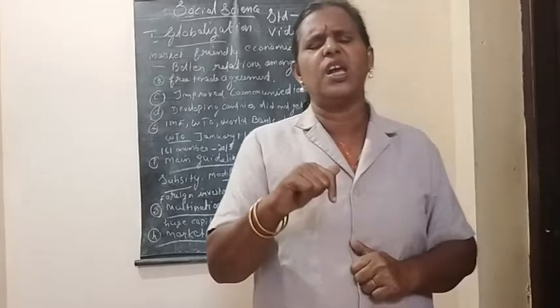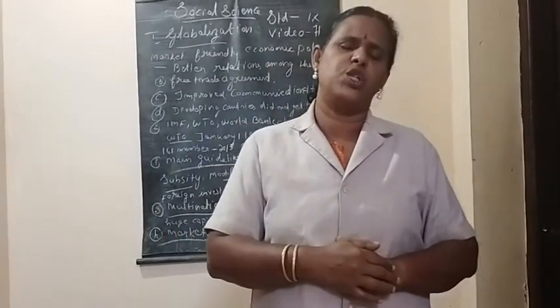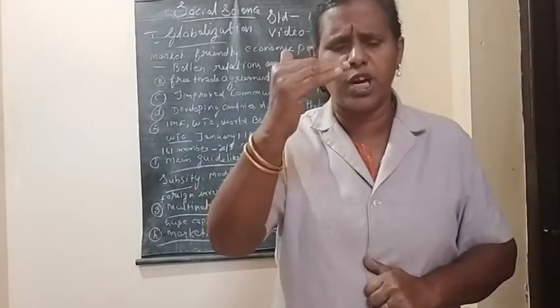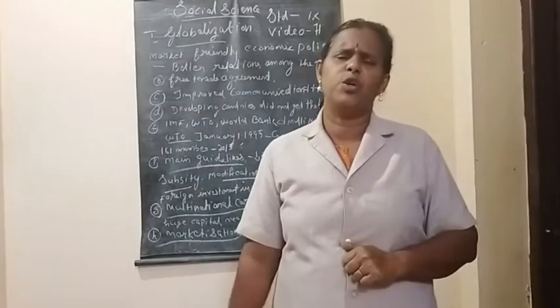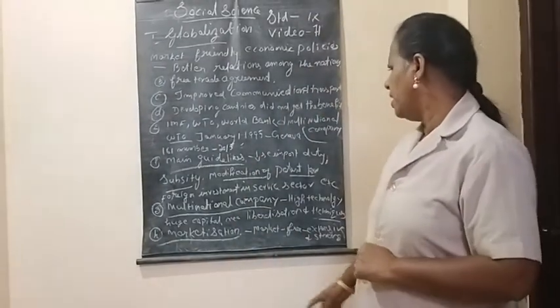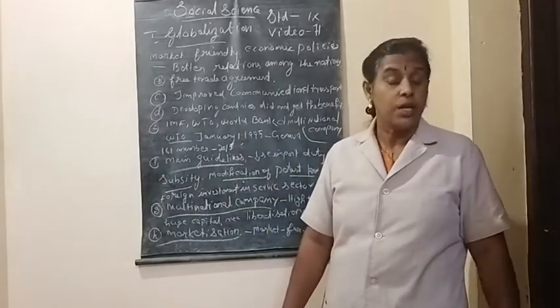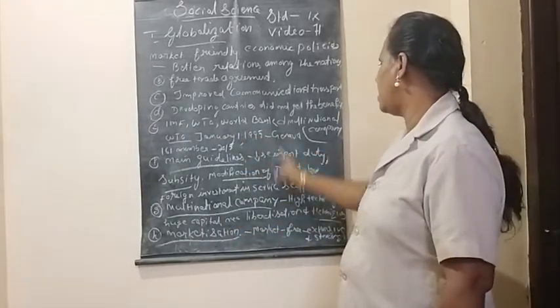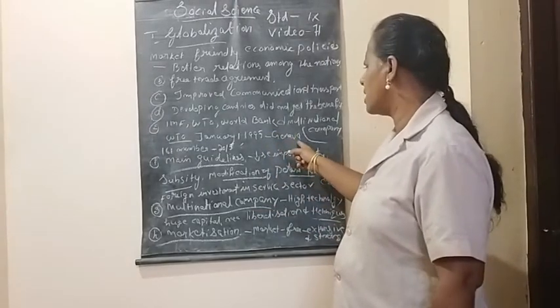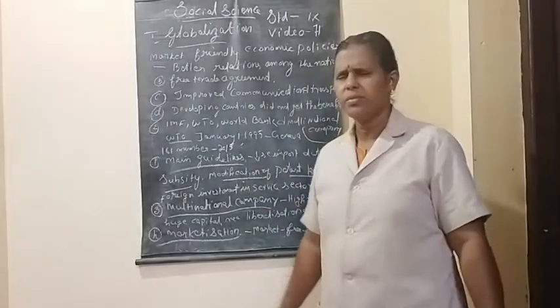Now we are going to study mainly about, children, the World Trade Organization. What is this World Trade Organization? Children, the World Trade Organization came into existence on January 1st, 1995. Its headquarters is at Geneva.